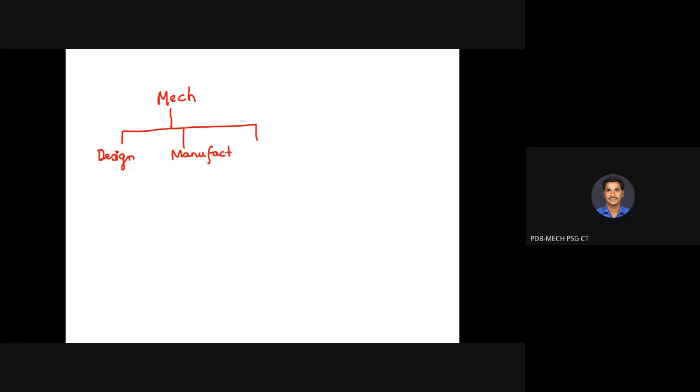For manufacturing domain, then finally thermal domain. So whatever may be the course you are studying, definitely the course is going to belong to these three major categories like design, manufacturing, thermal. So kinematics of machinery course is coming under the design domain.